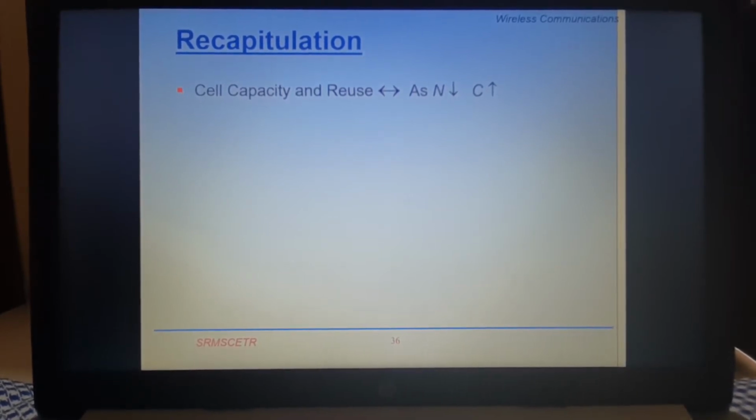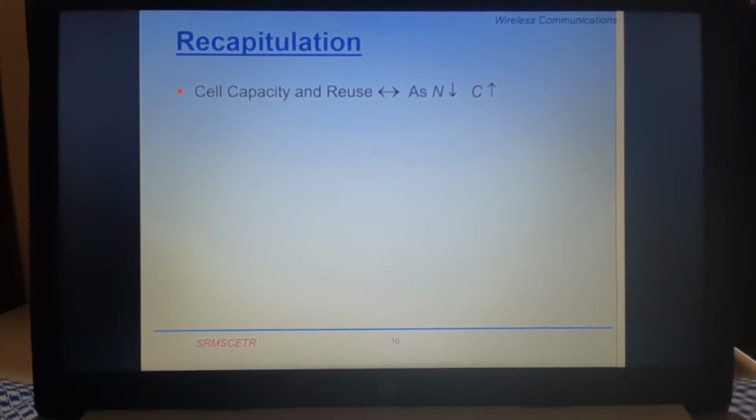If you reduce the cluster size, that means the cluster number increases, the interference is also going to increase. So you have to select the reuse distance between co-channel cells in such a manner that we are able to minimize the interference so that the capacity of any cellular network can be increased.